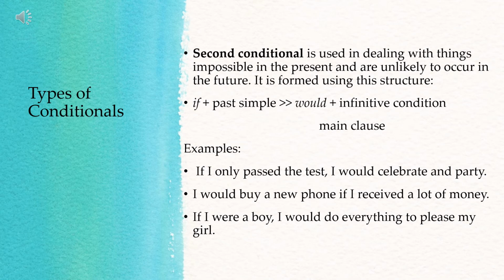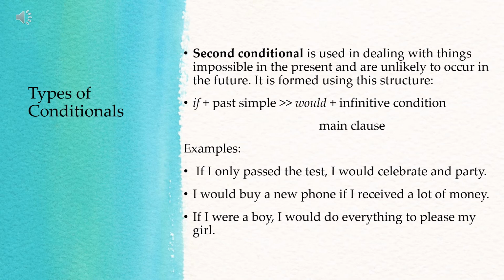Therefore, what? He or she is just dreaming of celebrating and partying, is it? Okay. So, again, if I only pass the test, that is the condition, I would celebrate and party. So, what is the tense of the verb in the if clause? Past. That is in the simple past tense. Then the main clause, I would celebrate and party. So would celebrate is what? In the simple future tense. Okay, simple future tense. Then it's possible to omit the what? The infinitive to, the to itself. Okay, so would celebrate will do.